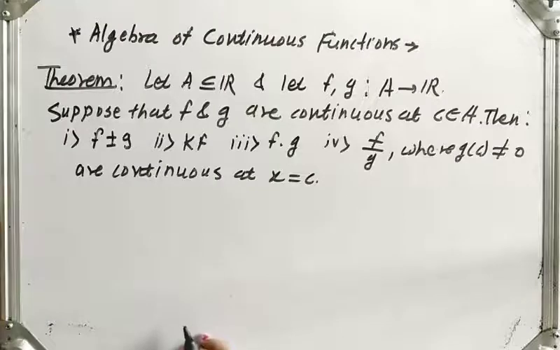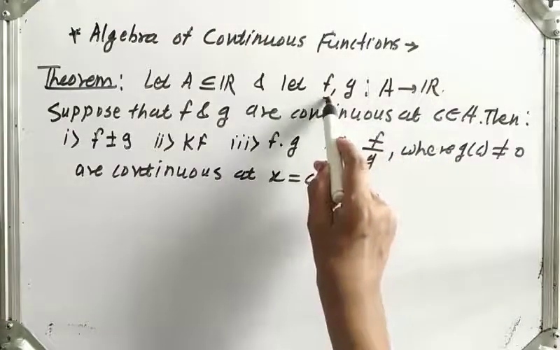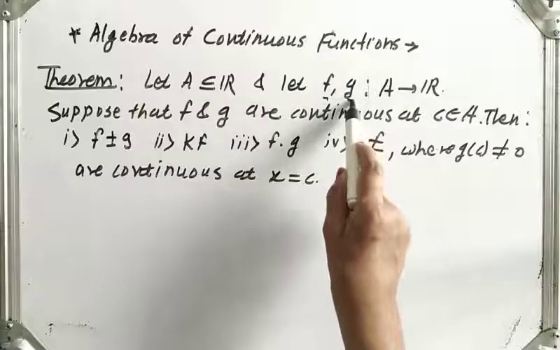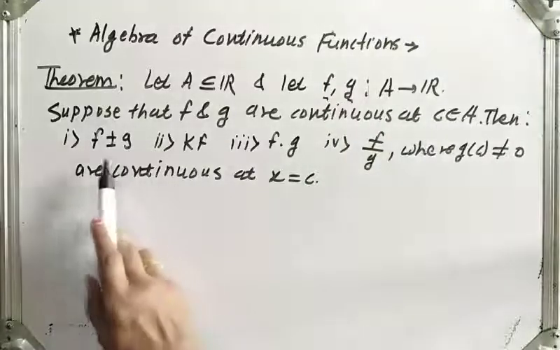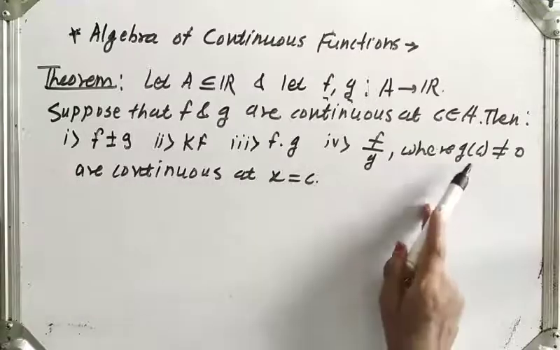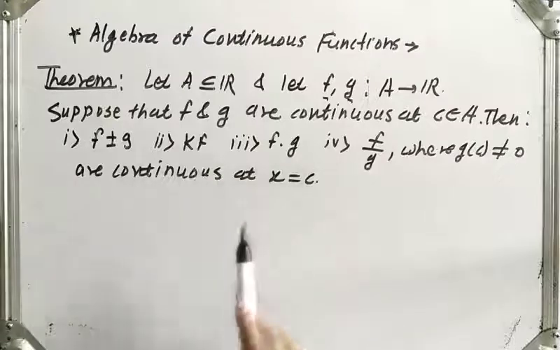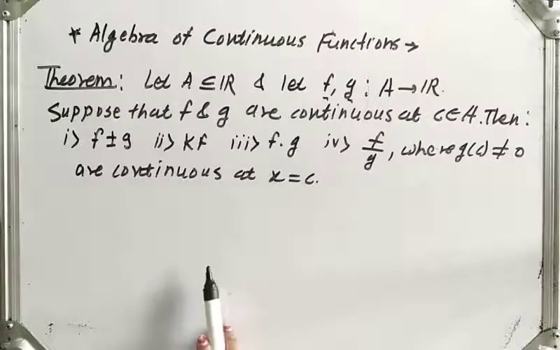What is the statement? Two functions are given, f and g, from A to R. f is continuous, g is also continuous at point c. Then f plus minus g, k into f, f into g, f upon g, provided g of c is not equal to 0, all these four functions are also continuous at point c. We can prove it one by one.